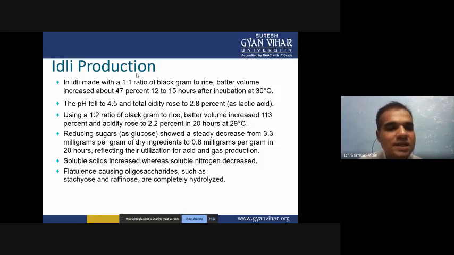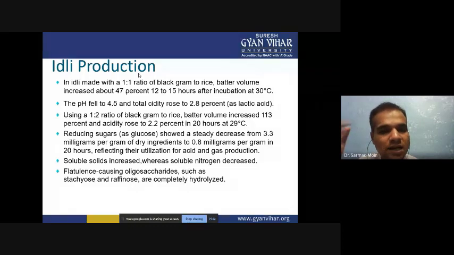When we are decreasing the rice powder concentration in the idli powder, the acidity will decrease. If you want to produce more lactic acid in the dough, you have to increase the rice powder concentration. So you can increase and decrease the rice powder concentration, and you can increase and decrease the acidity in the dough. Soluble solids increase, whereas soluble nitrogen will decrease.